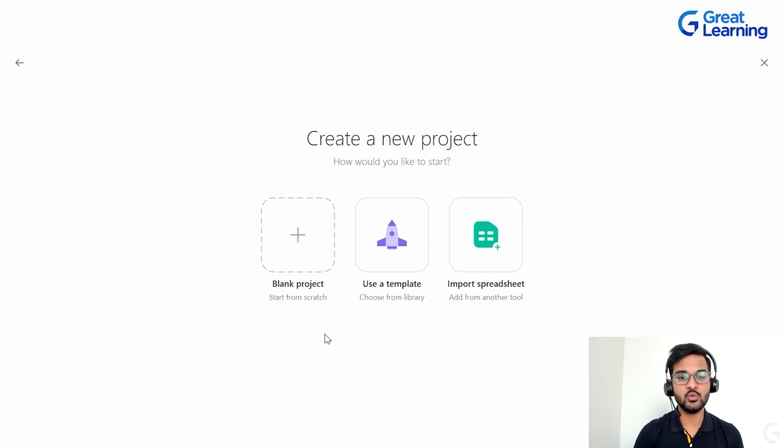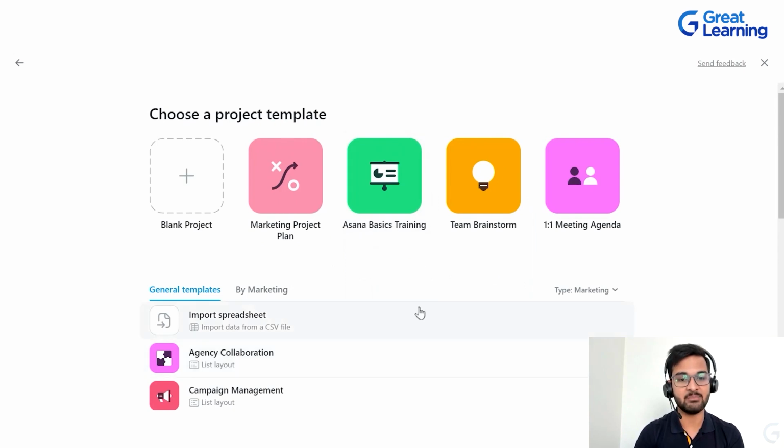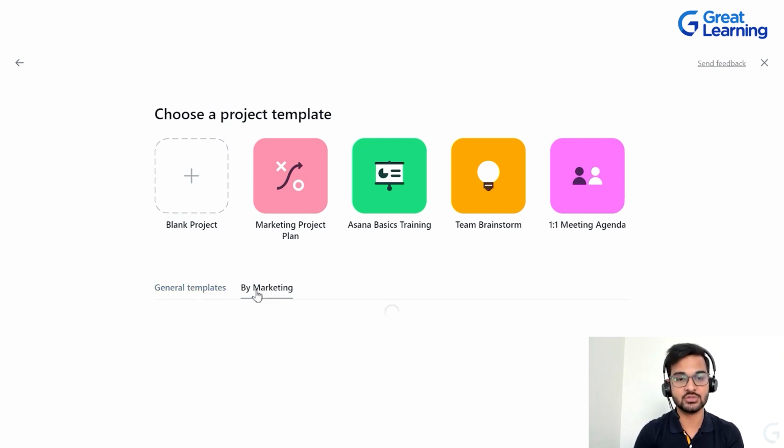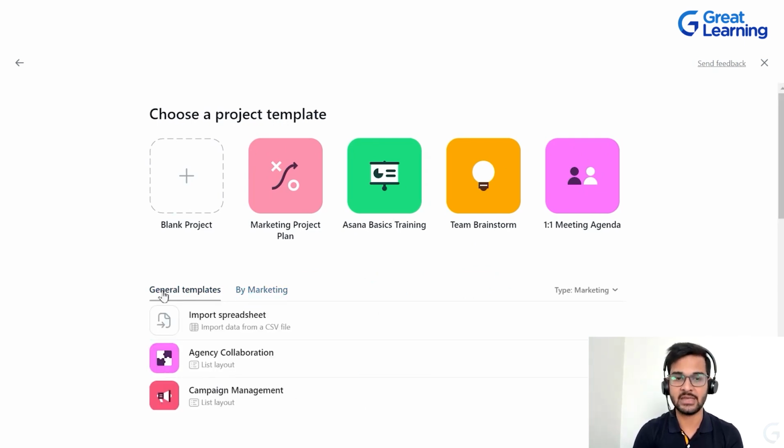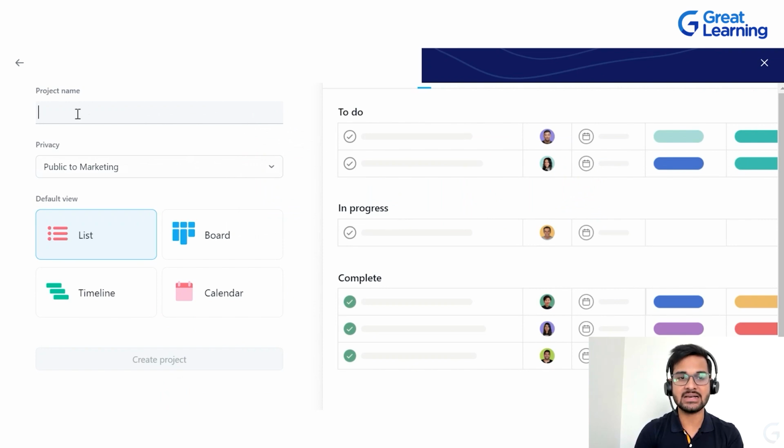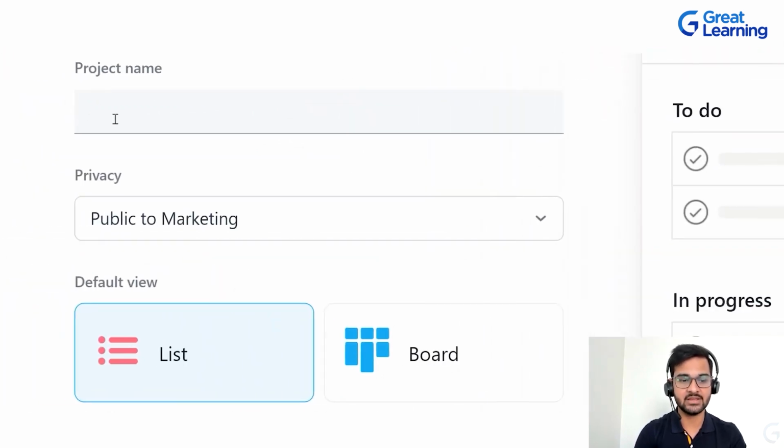Now it depends on you whether you want to start with a blank project, use a particular template, or import a spreadsheet. If you click on use a template, there will be many templates, some general templates, and since we have chosen the marketing domain, it is going to show some templates related to that domain as well. As of now, we'll just go with a blank project. So let's click on blank project and it is going to ask us for the project name. Let's call it project number 1.